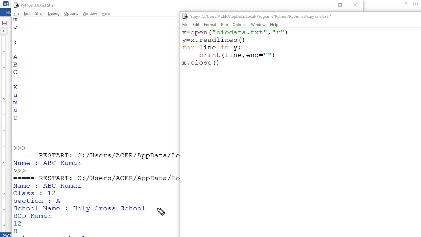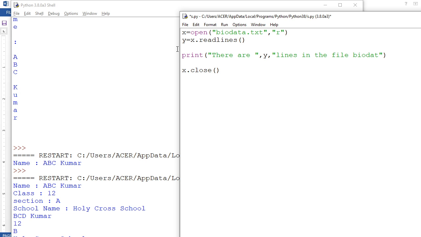So print how many lines are there in this file. Now you can't do that here very easily. Here I am not going to give this. Then I'm going to write here print there are y lines in the file biodata.